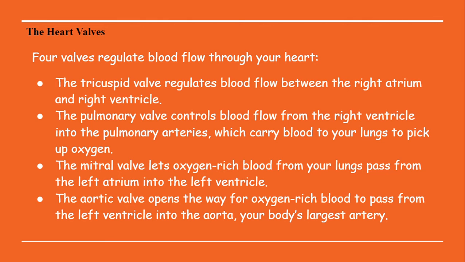So from the aorta the blood will go to all the body parts, and the body parts will use the oxygen inside the blood, and they will give out the carbon dioxide to the blood, and the blood will convert there into deoxygenated blood. Now this deoxygenated blood will be traveling through the vena cava and again reaching the right atrium, then passing through the tricuspid valve and getting into the right ventricle, then passing through the pulmonary semilunar valve, or you can also say the pulmonary valve, and going into the pulmonary artery. And in the lungs it gets oxygenated again, it gets oxygen rich, and again the same cycle gets repeated.